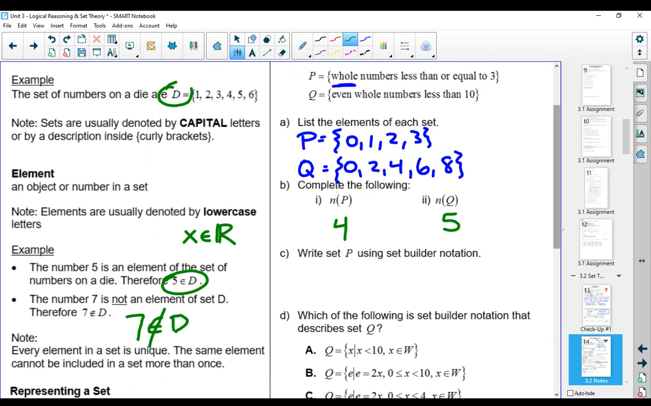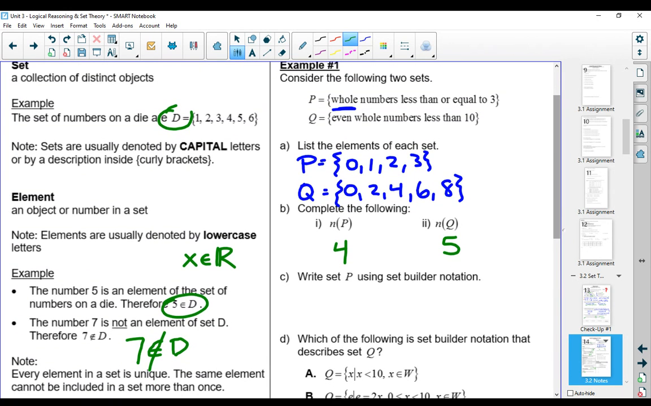If we wanted to write P using set builder notation, P is the whole numbers less than or equal to 3. So we start off with P, and then we've got P equals X, such that X is less than or equal to 3. Remember, the less than symbol looks like an L tipped on its side. And we also have to note that X is an element of the whole number system. So comma, X is an element of whole numbers. That would be the full set builder notation.